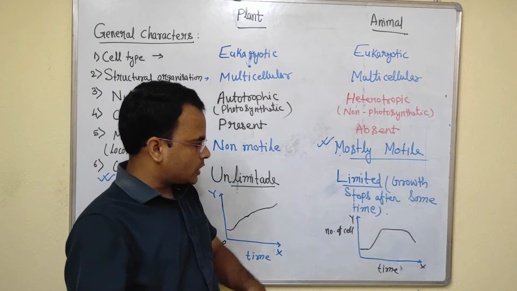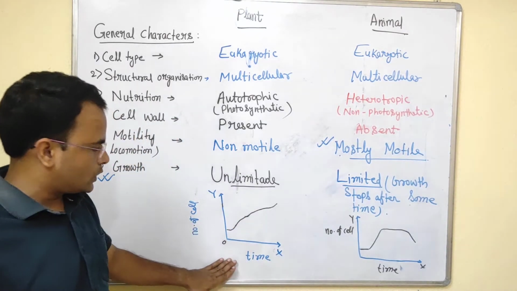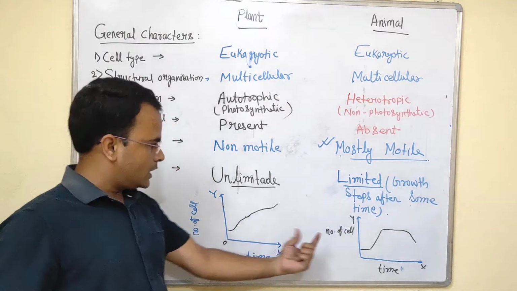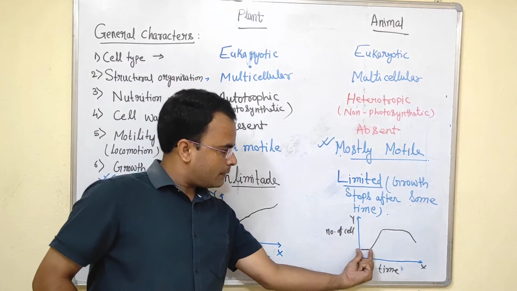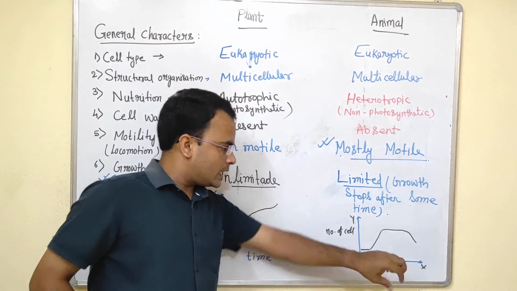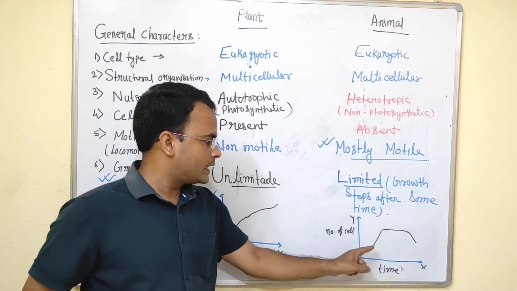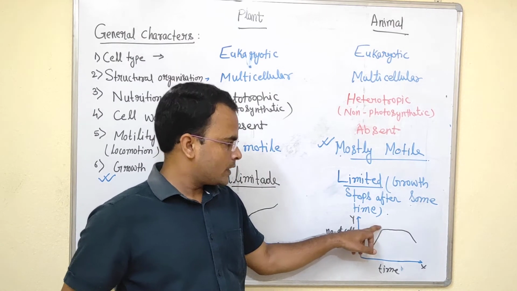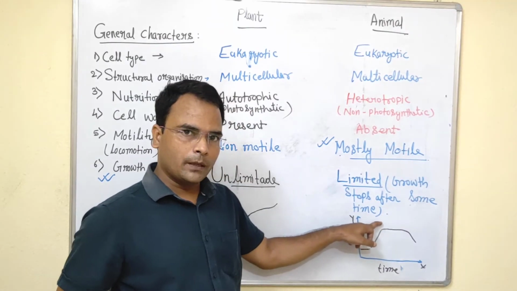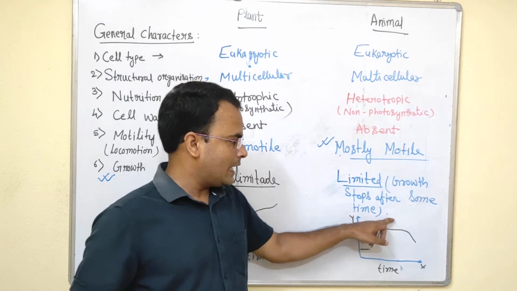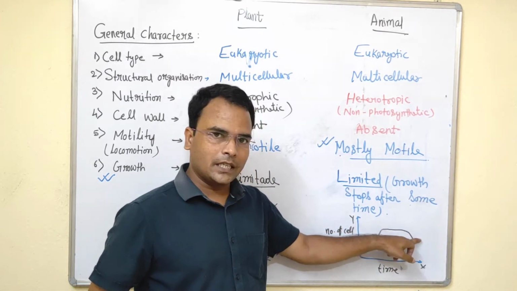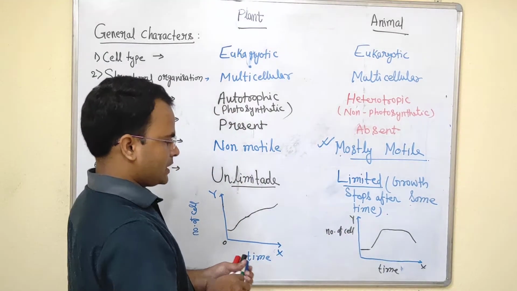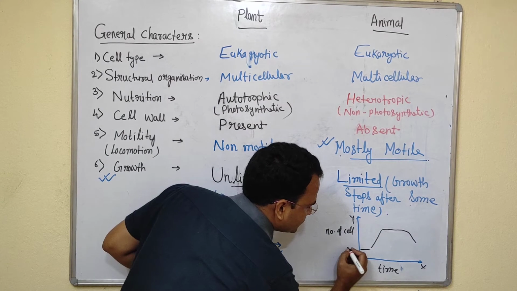So this is the growth curve for animals and this is the growth curve of plants. At the beginning they have a particular number of cells. Then in this state the cell number increases very fast, but after getting mature the cell number is no longer increasing, and after a certain time the cell number decreases, and after that death will be there. So this is the birth.